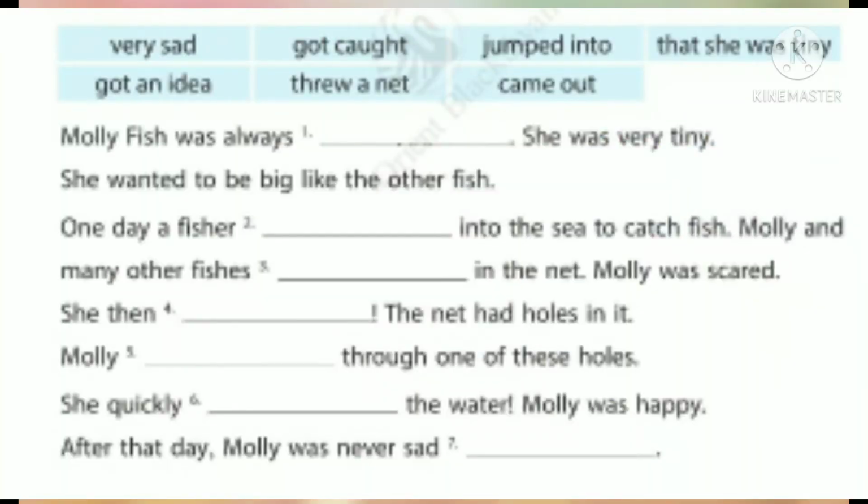And the words from the brackets are very sad, got caught, jumped into, that she was tiny, got an idea, threw a net, came out. So here you need to identify the word and complete the story according to the picture. So first sentence, Molly fish was always dash. The first picture indicates that the fish was very sad. So which word is correct? Yes, very sad. Molly fish was always very sad.